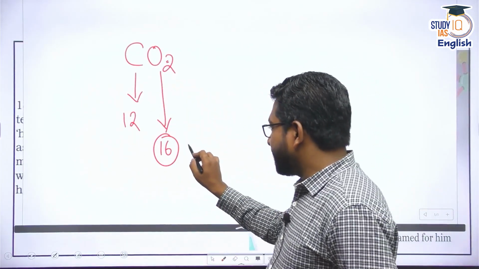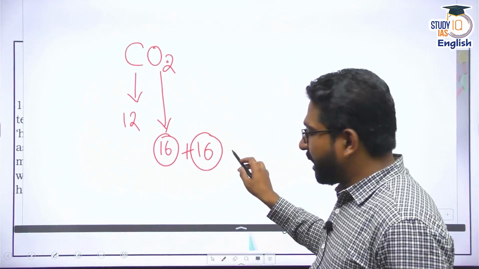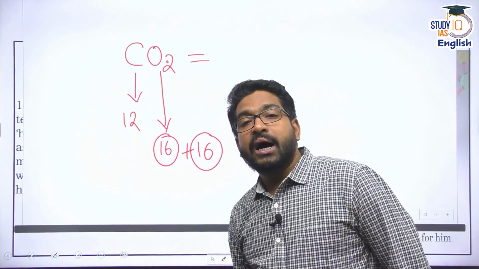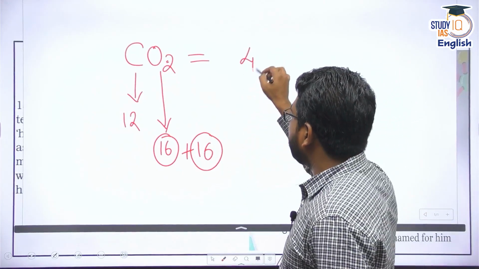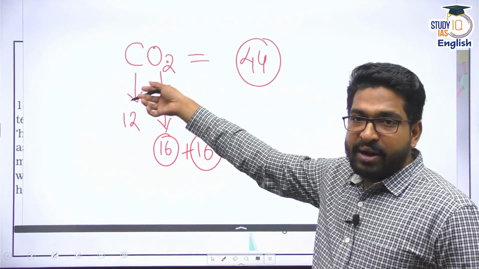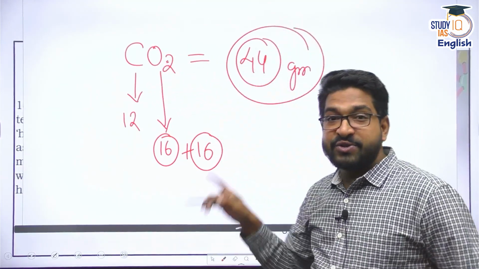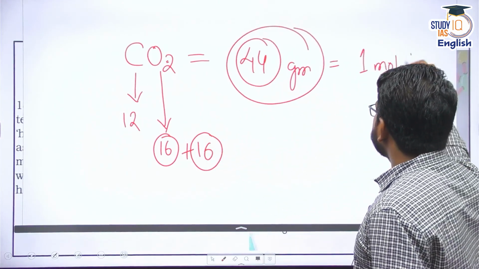So totally, when I add all these 3, carbon dioxide has a molecular mass of 44. So 1 molecule of carbon dioxide is 44 gram. Now this 44 gram becomes 1 mole of CO2.